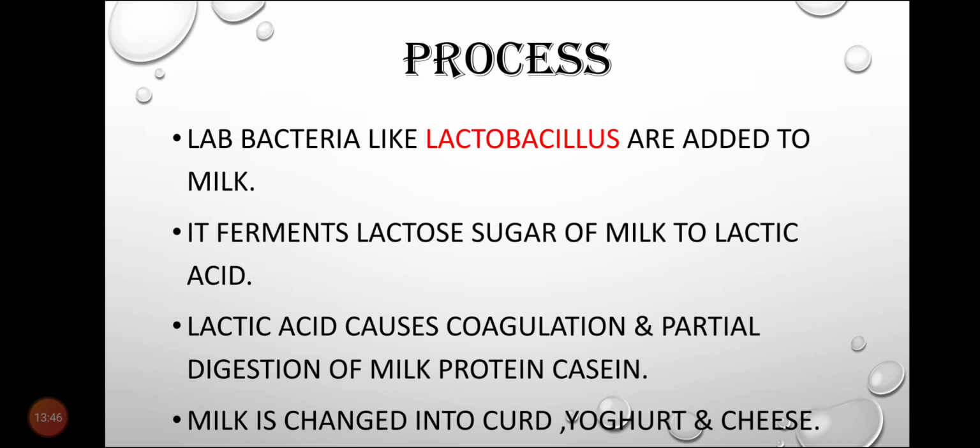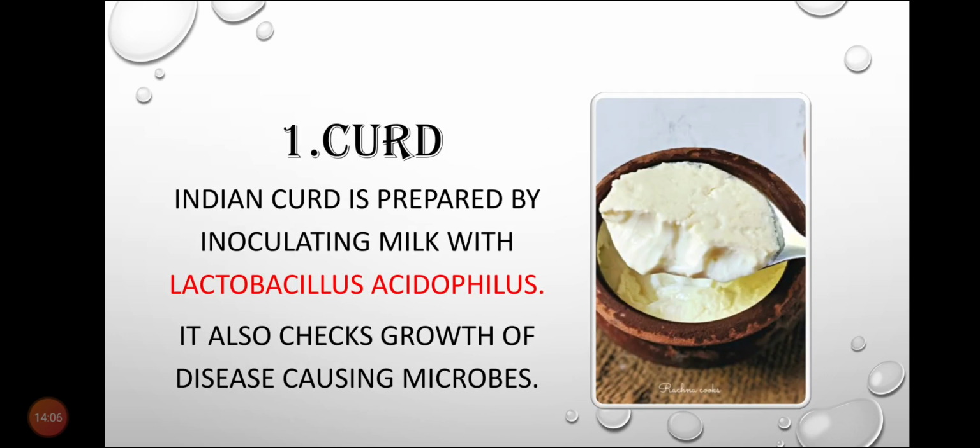Milk is changed into curd, yogurt and cheese. Different forms of milk we can convert it into curd, yogurt and cheese. One by one we will study the examples of these dairy products and the microorganisms that are involved in the products. First one is curd.